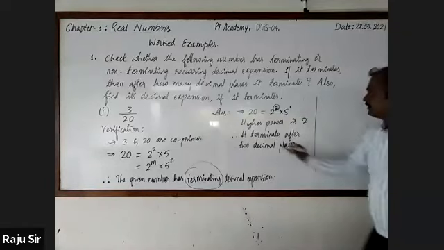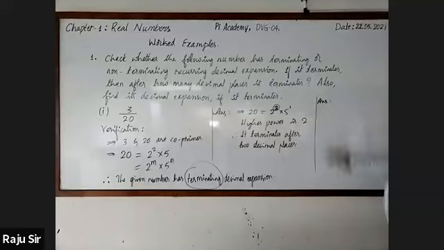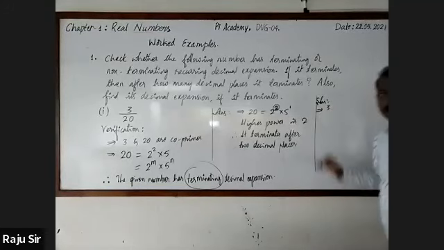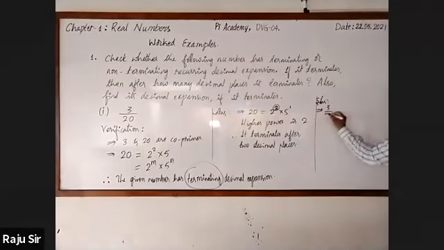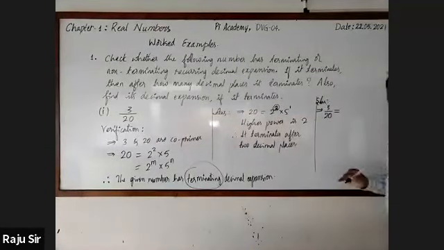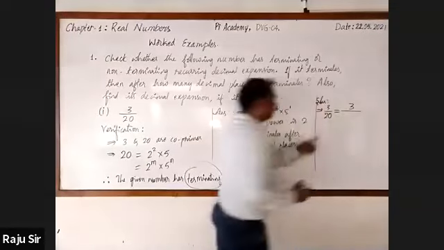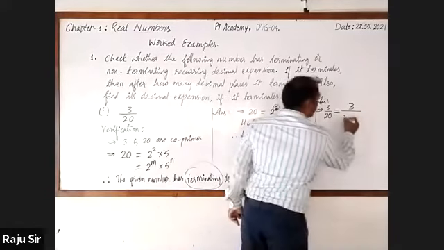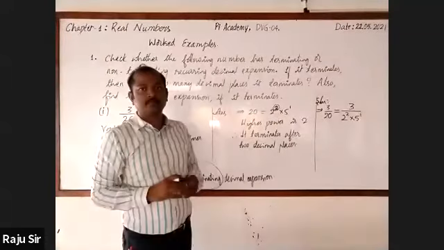Again, I'll write the solution. 3 by 20. The prime factorization of 20 is 2 square into 5, that is 5 raised to the power 1.